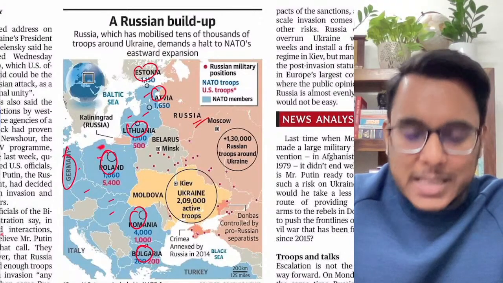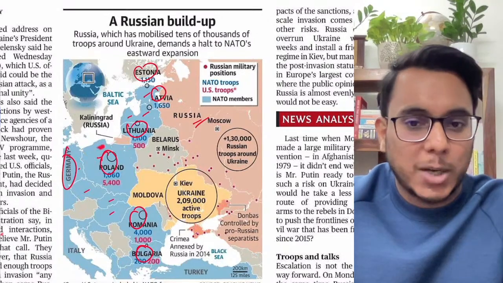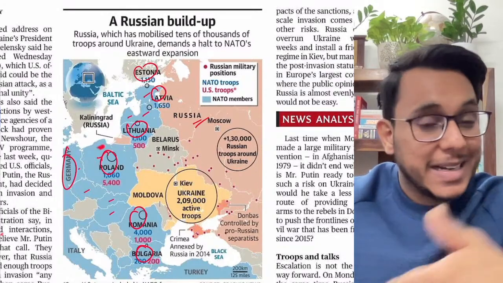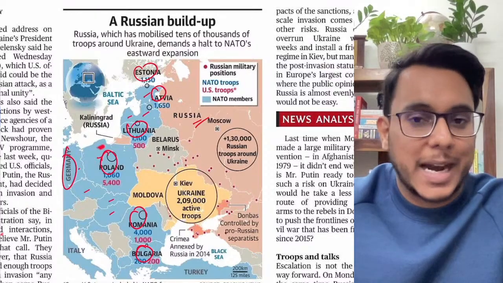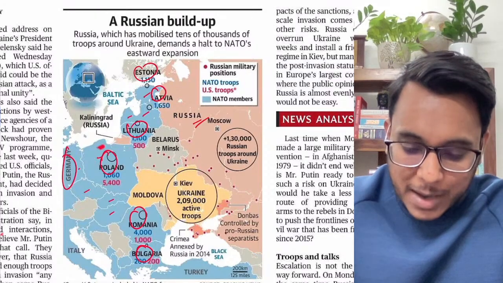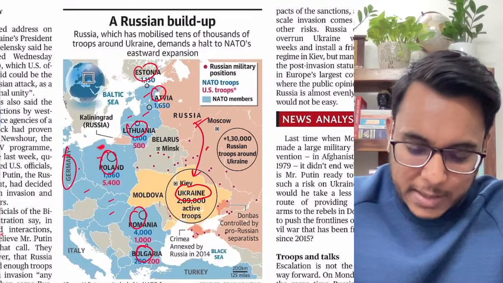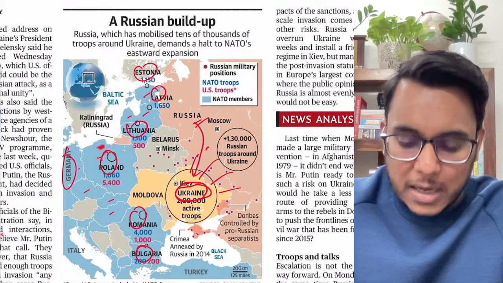Now guys, here we see Russia. Russia is obviously not a NATO member, because America is in NATO, and Russia will obviously dislike this particular NATO grouping. Russia is very opposed to this NATO grouping. Here you have Russia, and here we can see Ukraine. Clear? Ukraine shares a border with Russia.